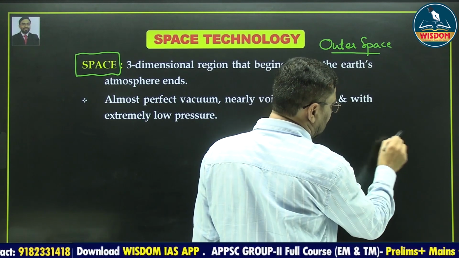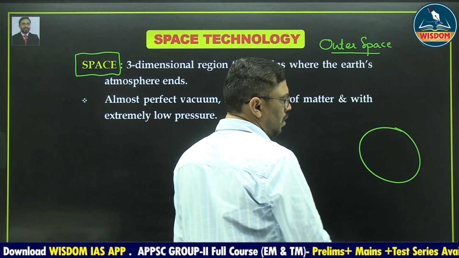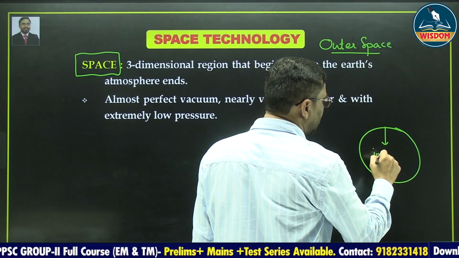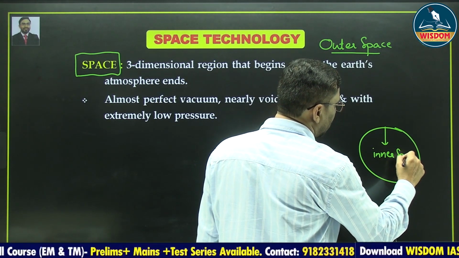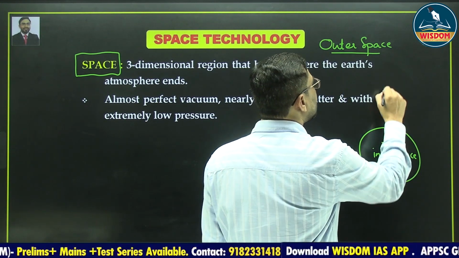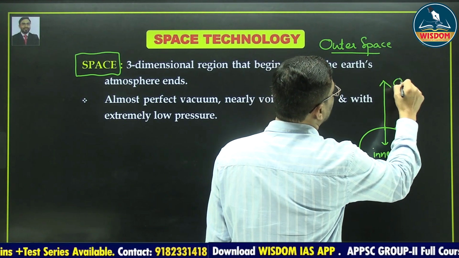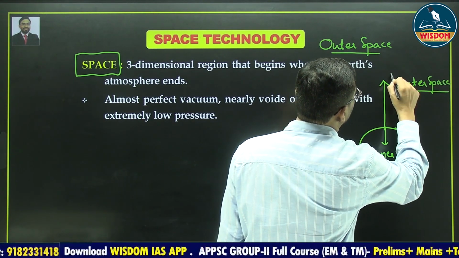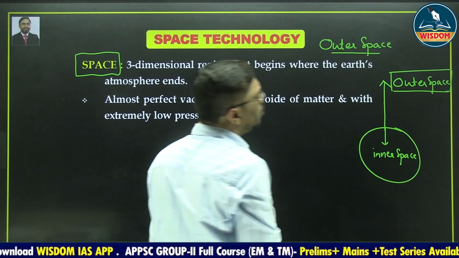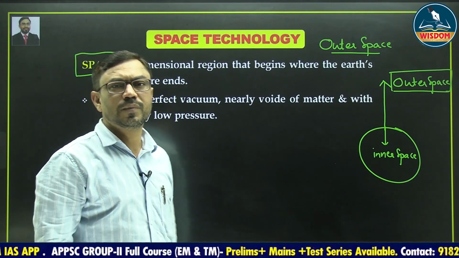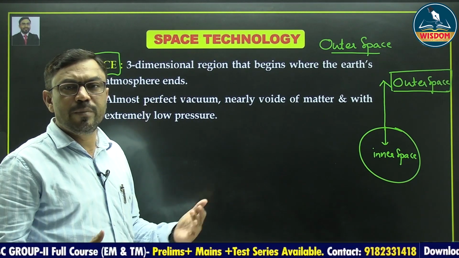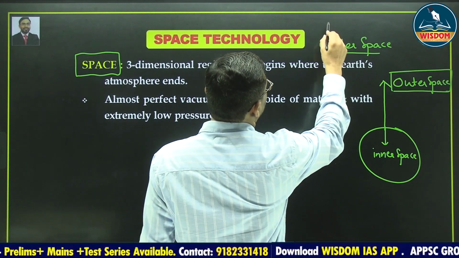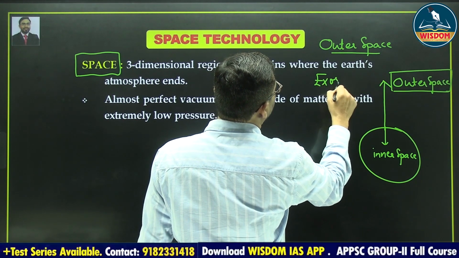If you observe the earth, say this is earth, we have two types of spaces here. This is called inner space, and the space outside the earth, this is called as outer space. Now we are focusing on this outer space. So generally, what is meant by outer space? Outer space is called as exosphere.